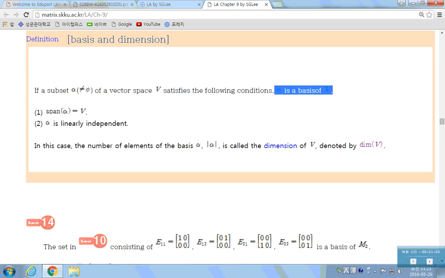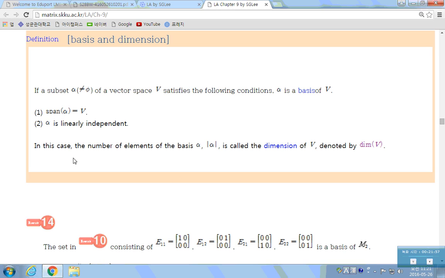How many conditions are there to be a basis? Two. First, the span should be the same as everything: span equals V. Next, it should be a linearly independent set. If alpha satisfies these two conditions, then we call alpha a what?